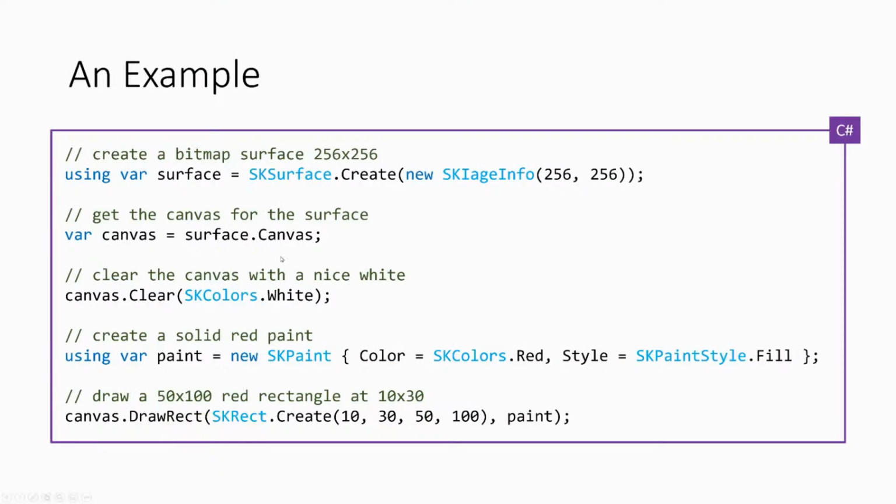So I hope that was sort of a quick intro into SkiaSharp, into C++, and the way the bindings work. It's which I'll link to in a second.